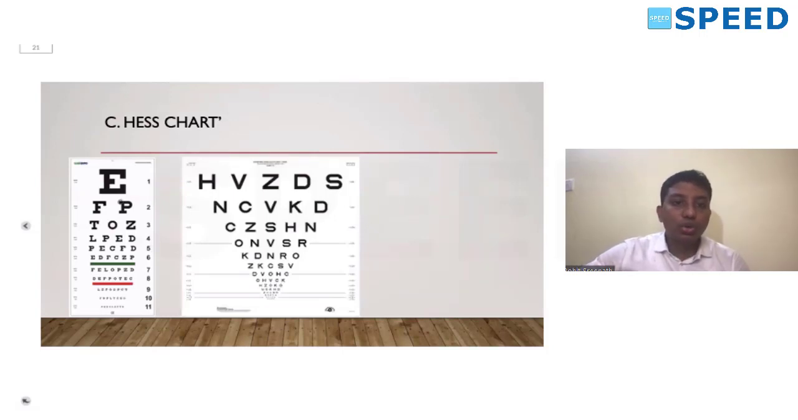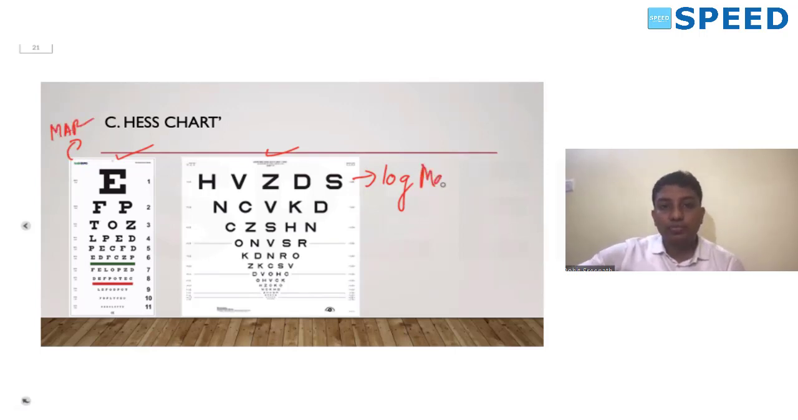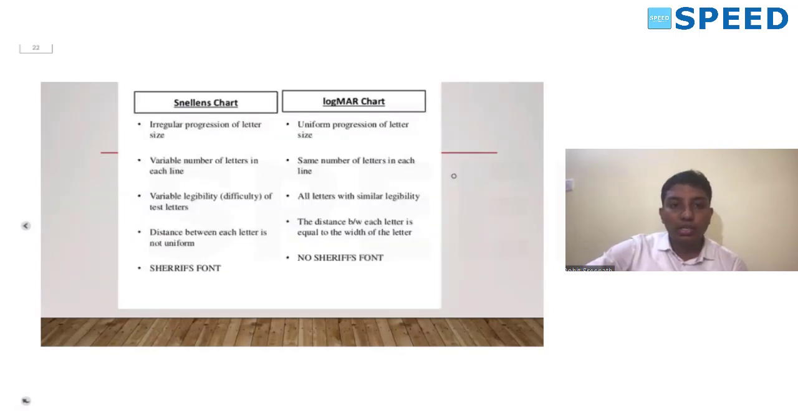Next, you should know the difference between the Snellen's chart and the ETDRS chart. Remember, the ETDRS chart is a logarithmic chart. This just measures the minimum angle of resolution. This is a logMAR chart. This takes the logarithm of the MAR. So what are the important differences between the normal Snellen's chart and the logMAR chart or the ETDRS chart? In the Snellen's chart, there is an irregular progression of the letter size.